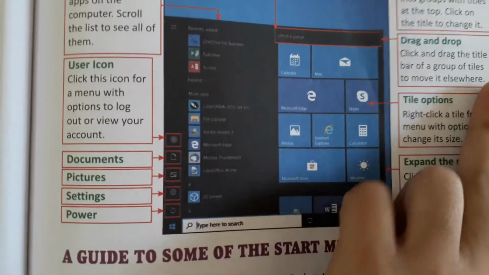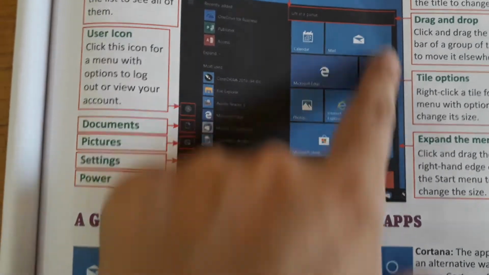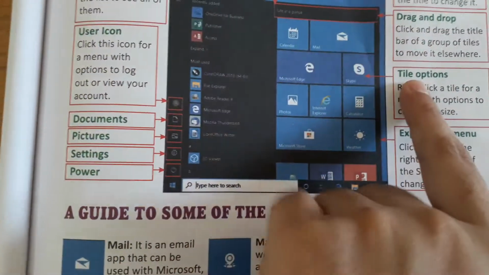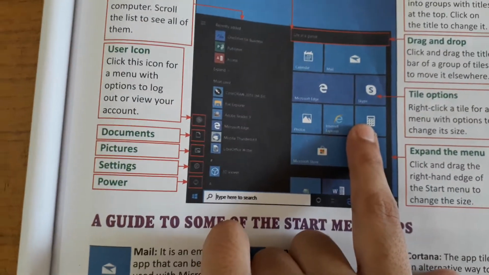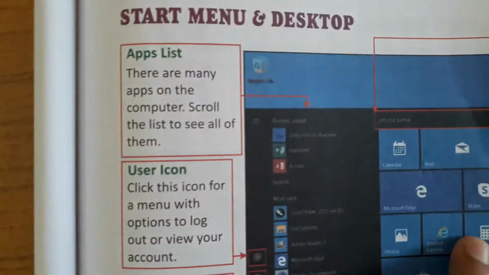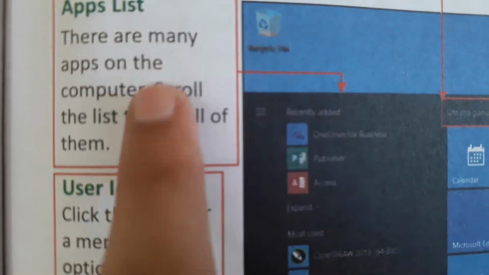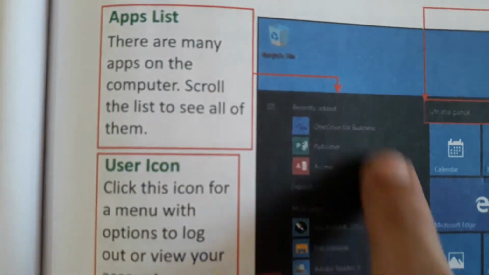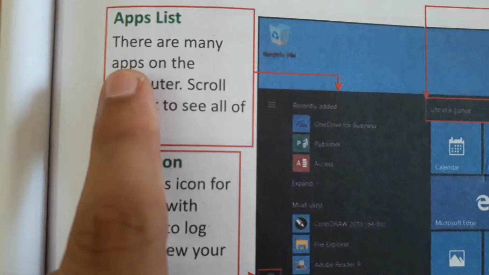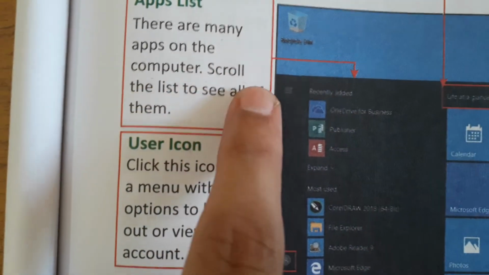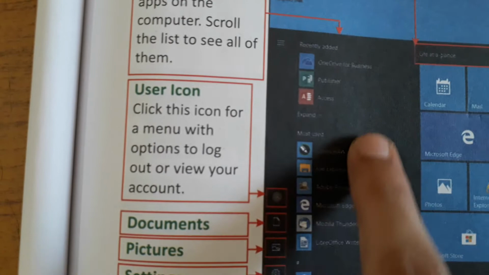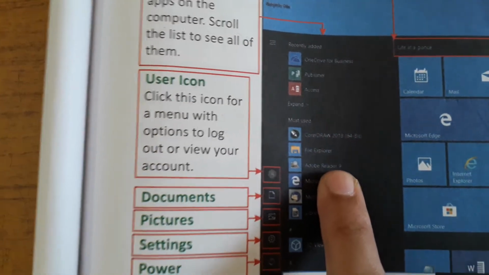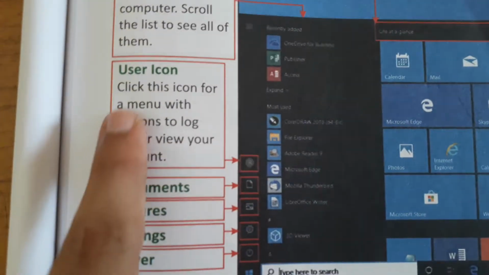Okay, so this is the picture of Windows 10 when we open the window and we click on the start button. See, the start window is divided in two parts. Okay, one is this and one is this. So here are the buttons. First is the app list. There are many apps on the computer. Scroll the list to see all of them. We scroll down and we can see all the apps installed in our computer.